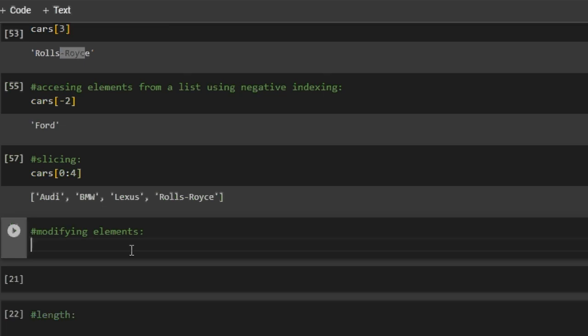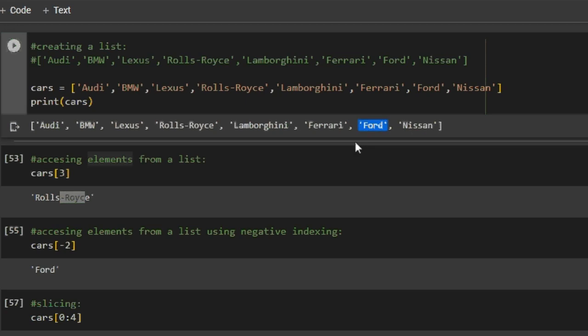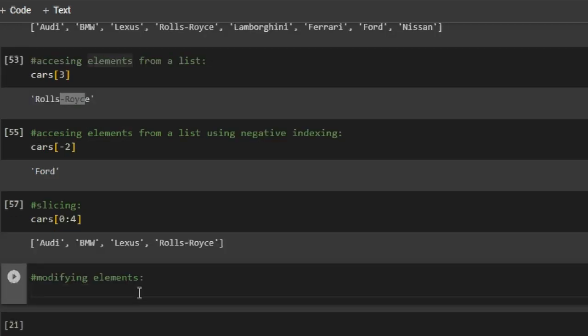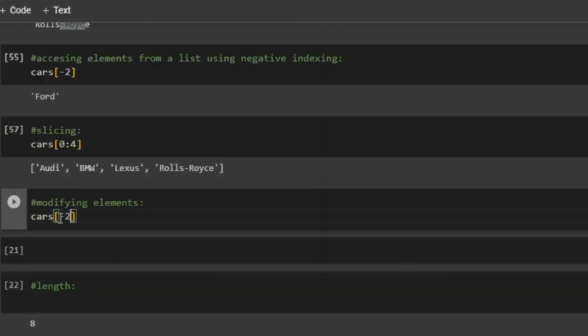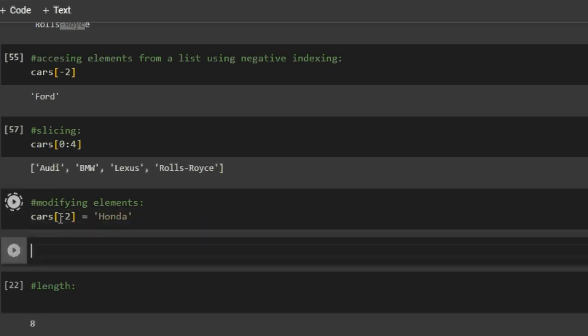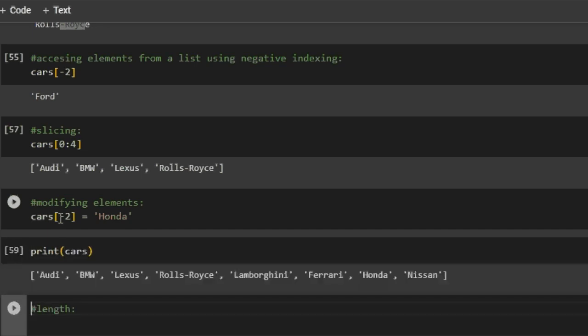As in the definition, we have seen that lists are mutable, which means they can be modified. So let's say I want to change Ford with Honda. So I will write cars, and what is the index of Ford? It is -2. I will write cars[-2] is equal to Honda. If I run it and print cars, you can see Ford has been replaced with Honda.